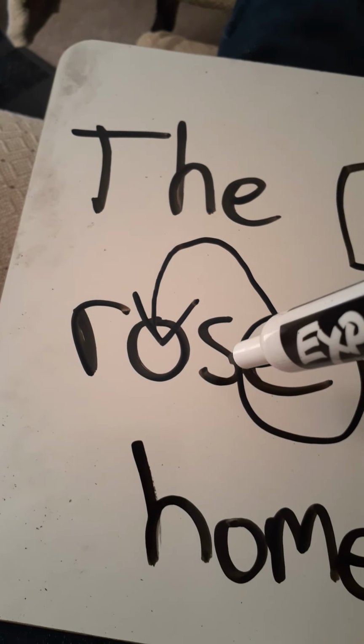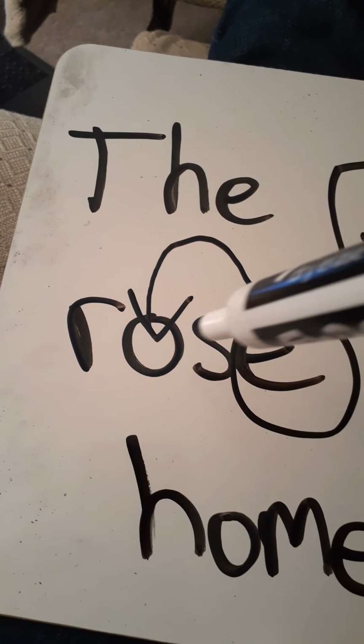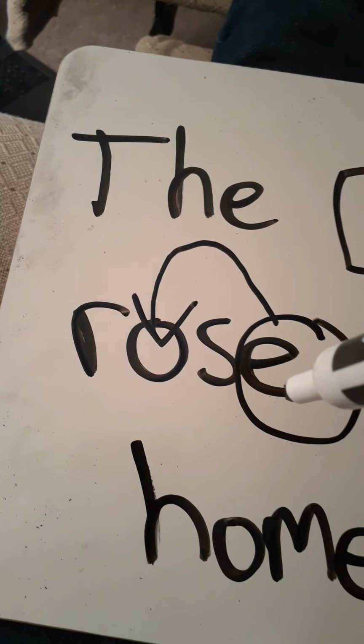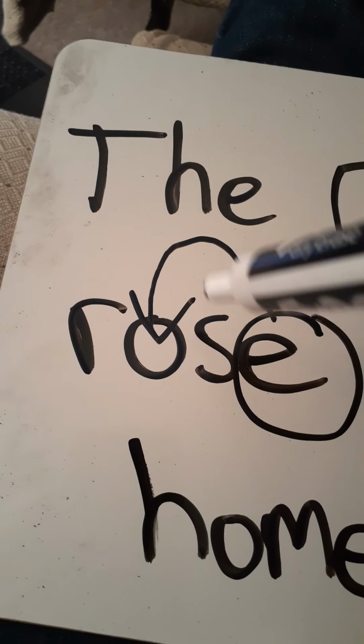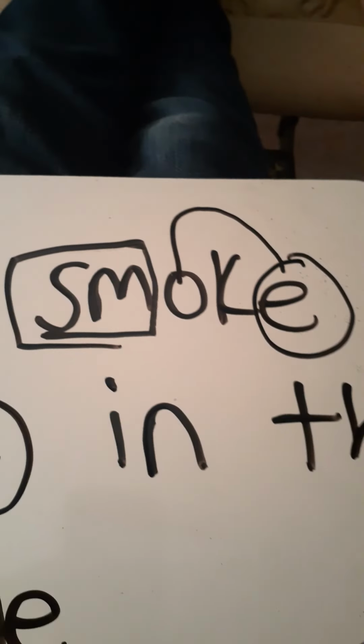Ro. What sound does S make? S. But now in this word, instead of the S sound, it's going to be Z. The S is going to sound more like a Z in this word. So we have rose. The smoke rose.